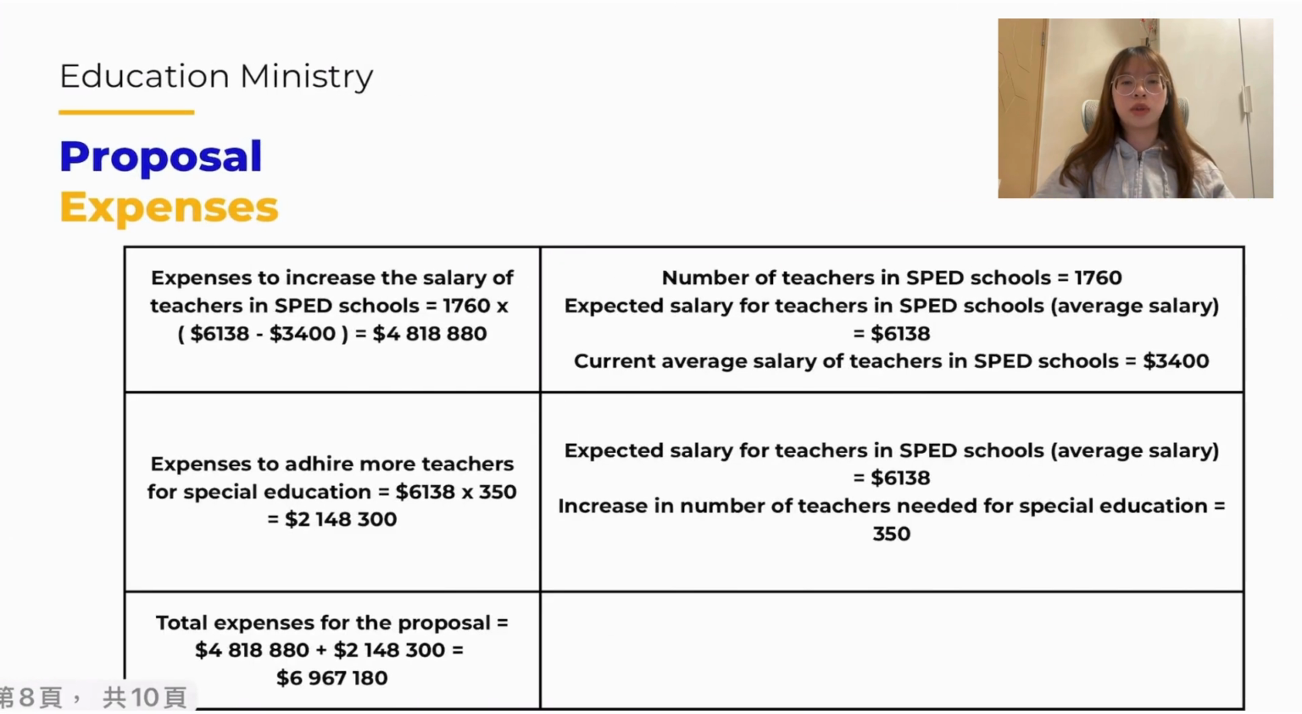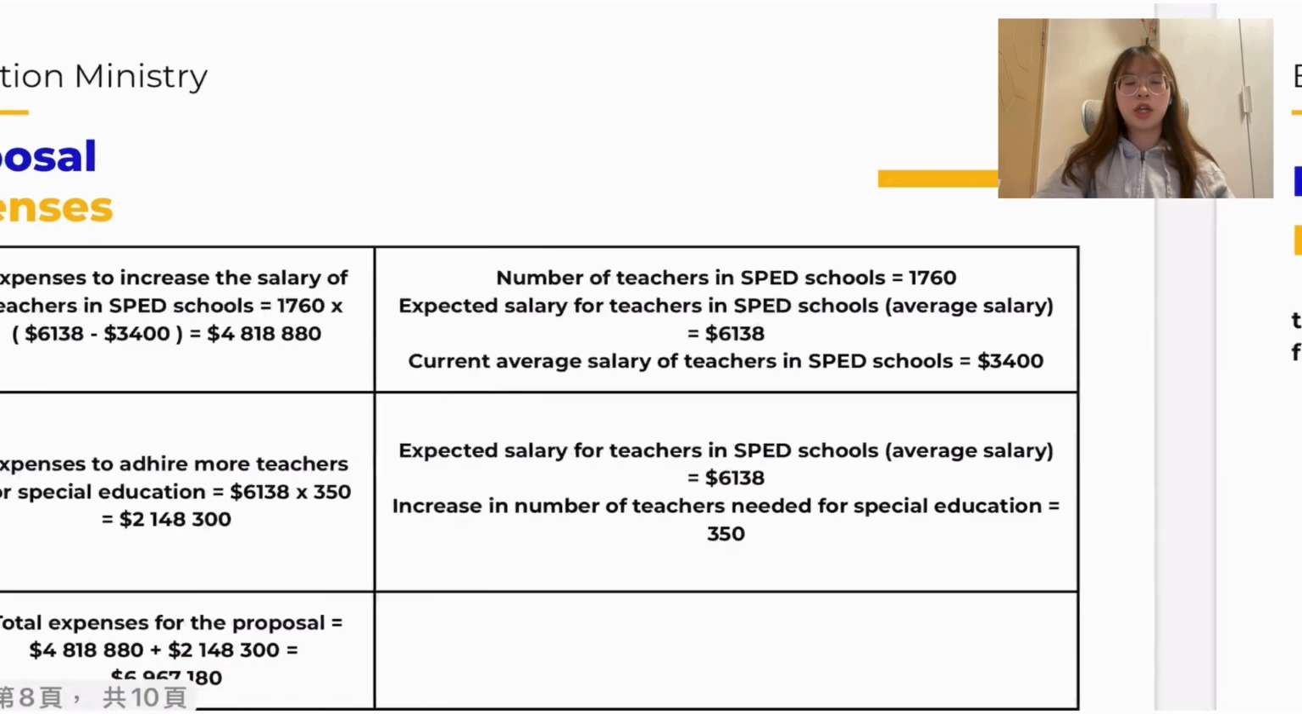The expenses of the proposal include two parts. The first is the increase in salary of current teachers, which is calculated by the number of teachers times the increase in salary, and the amount is about 4 million. The other part is the cost to employ more teachers, which is calculated by the salary times the number of teachers to be employed, and the amount is about 2 million. By adding them together, we have total expenses of about 6 million.